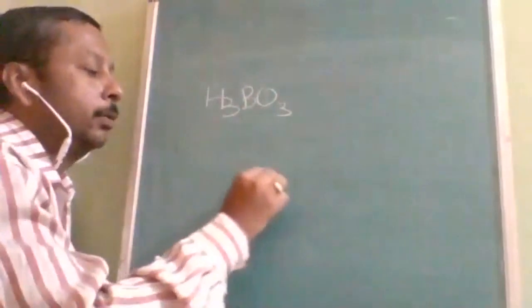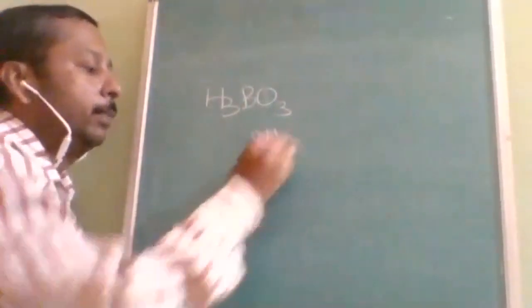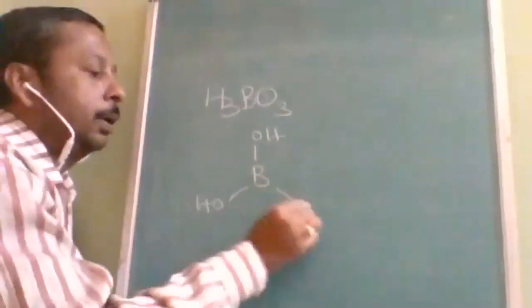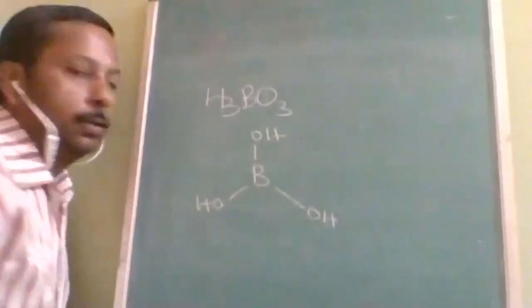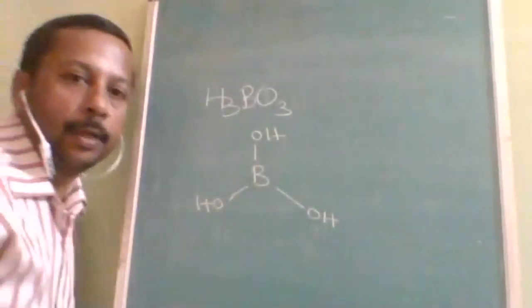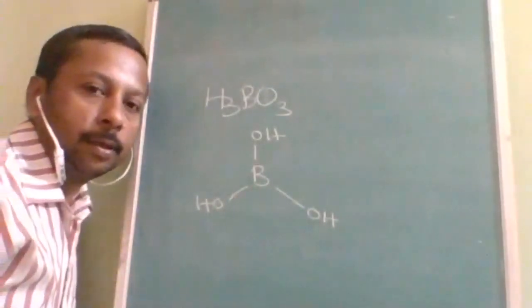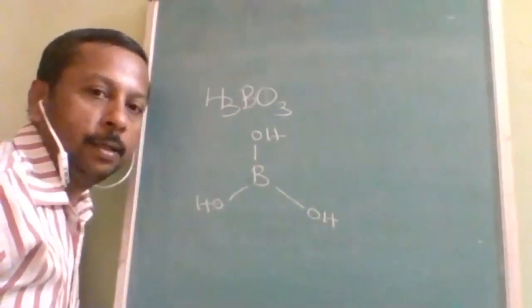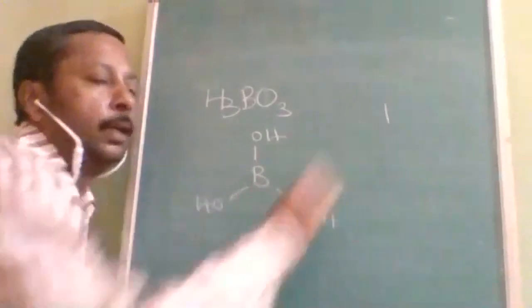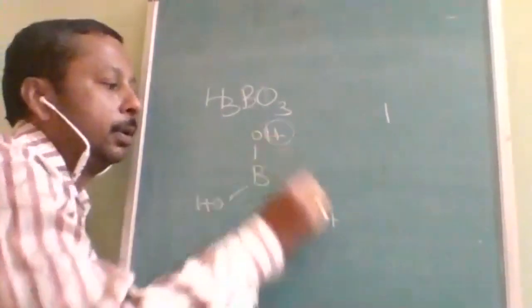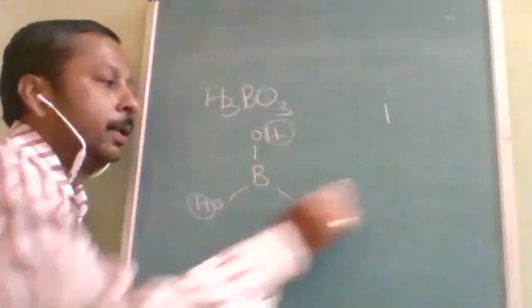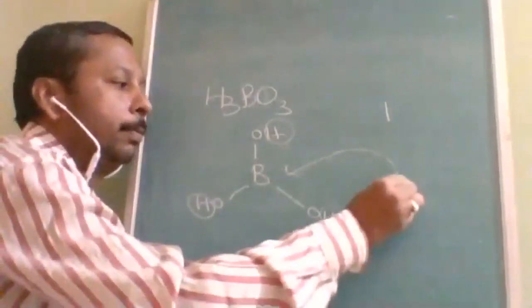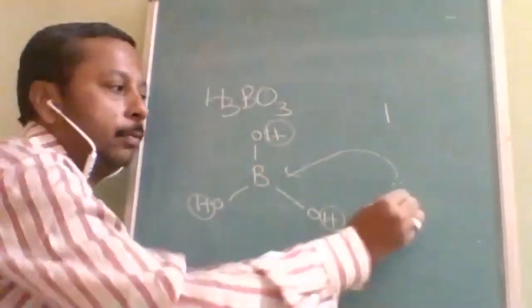Even though in H3BO3 all hydrogens are connected to oxygen, the equivalent factor is not 3. What is the equivalent factor? 1. Because it does not lose 3 hydrogens, rather it gains 1 lone pair. Understood? What lone pair?